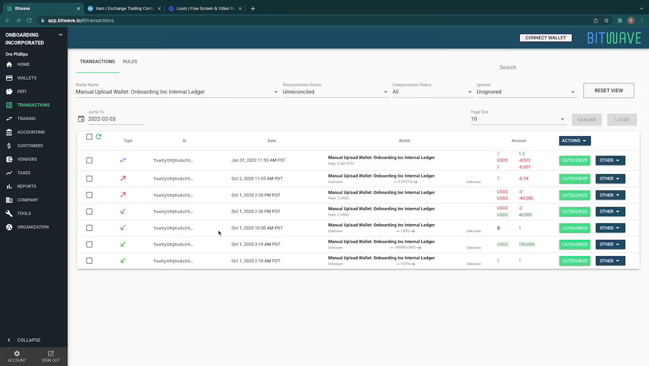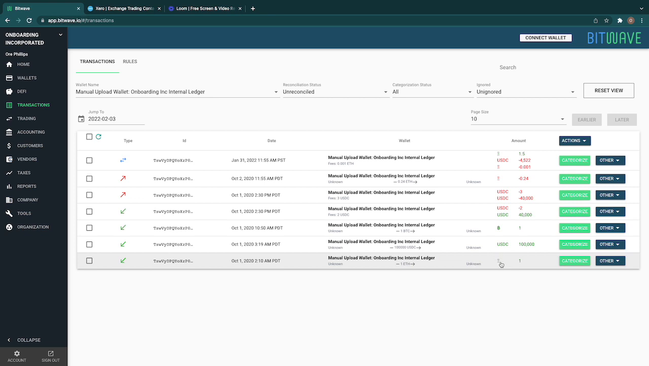All right, welcome back. In this video, we're going to focus on some basics of individual categorization. In the transaction screen here, you can see various transactions. I'm going to take this first one as an example. Green means coming into the wallet, red means going out of the wallet. I can either click categorize or click anywhere on this row.